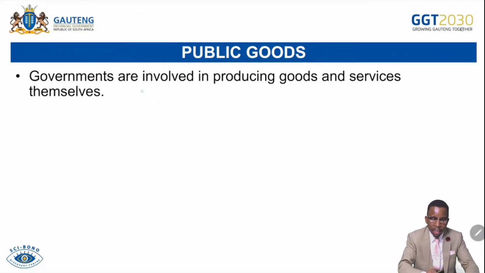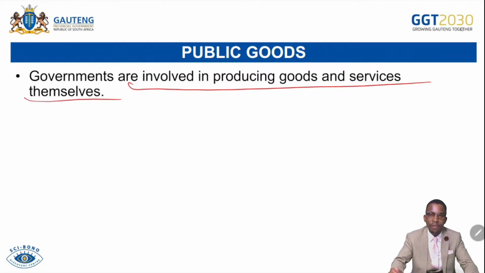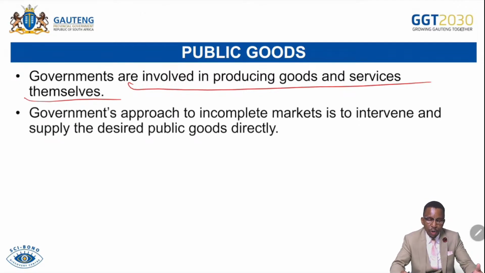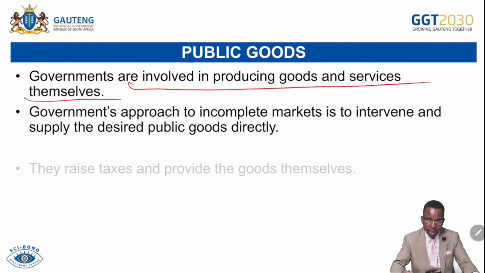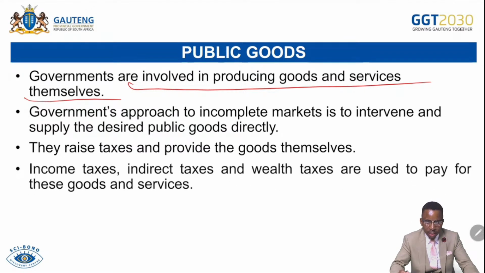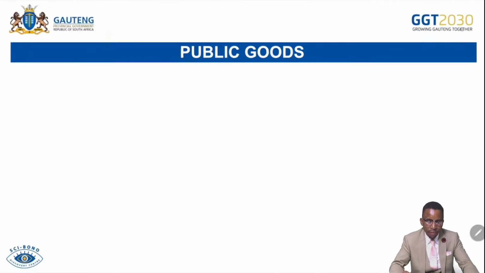Government is involved in production of public goods and services, such as collective goods as well as community goods. So it intervenes to produce those goods that are undersupplied by the market. And then they raise taxes to provide these goods and services. Income taxes, direct taxes, and wealth taxes are used to pay for such goods and services.